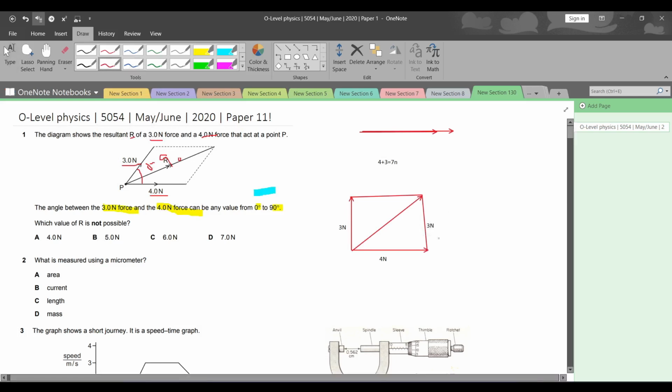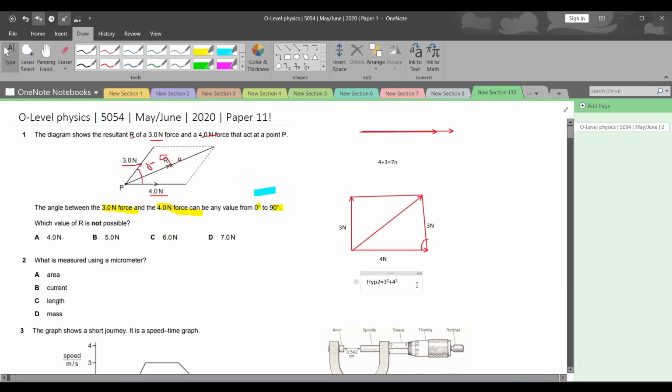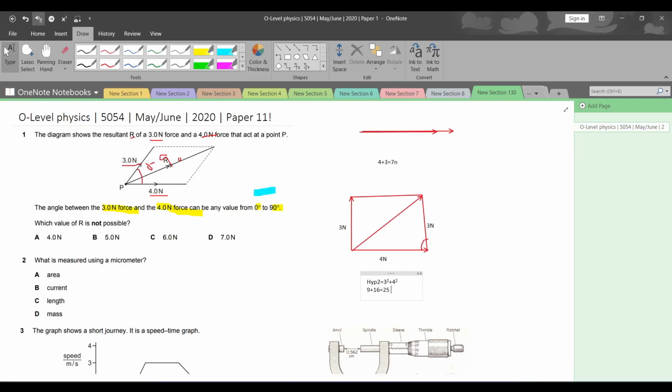And since this is making a 90 degrees ka angle, that means that we can easily apply the Pythagoras theorem and calculate this line, which is the resultant force. So Pythagoras theorem states that hypotenuse square is equals to 3 square plus 4 square, है ना? So 3 square हमारे पास क्या होता है? 3 square is 9 plus 4 square हमारे पास होता है 16, which is 25.